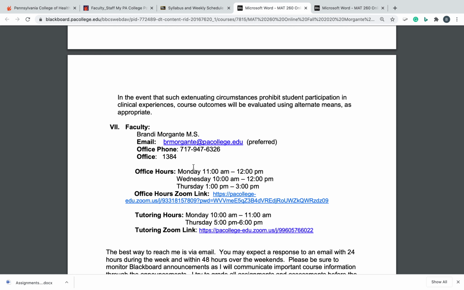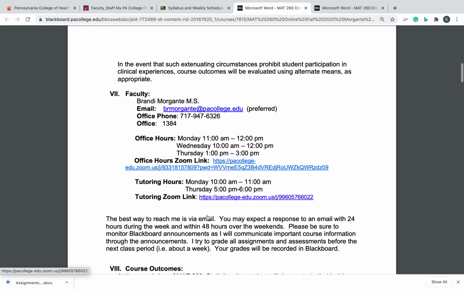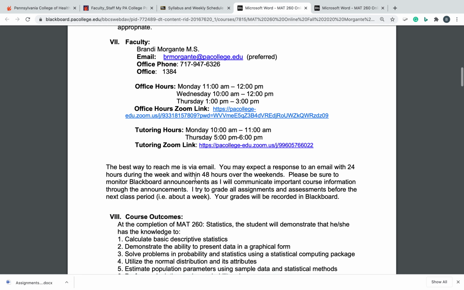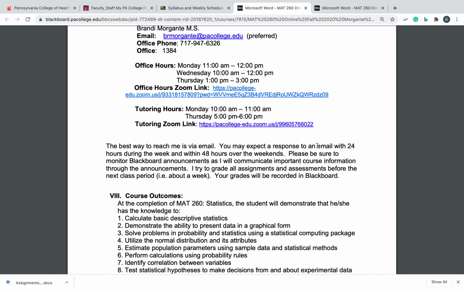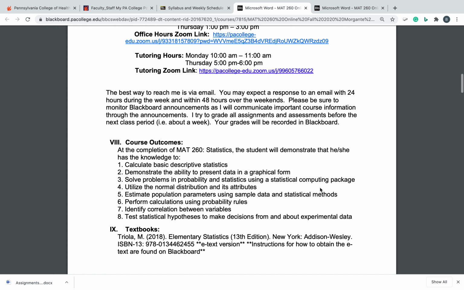My office hours are as follows, and to access these online virtual office hours, you will go to the office hours Zoom link. Same thing for tutoring hours. If you want to come to tutoring, you will go into the Zoom link to go into the virtual tutoring room. This tutoring room will allow us to have voice, video if you want it, the chat, and also a whiteboard. We can also share screens. So it should be pretty helpful if you need any of those. If you have an email, I will respond within 24 hours during the week and 48 hours over the weekend.